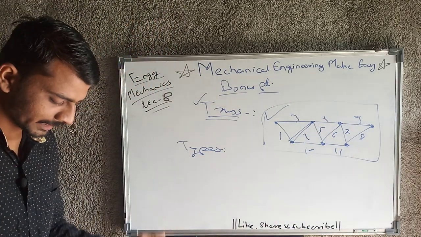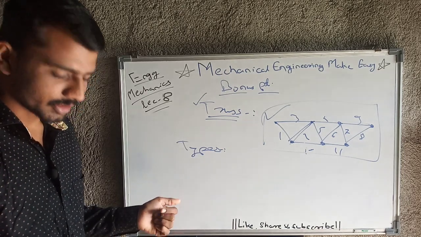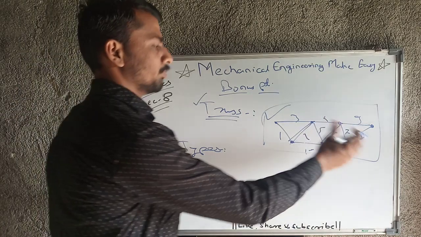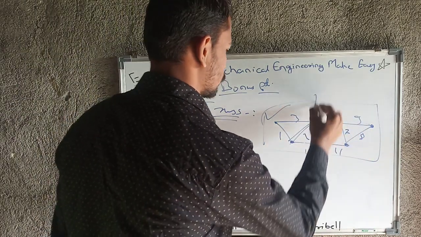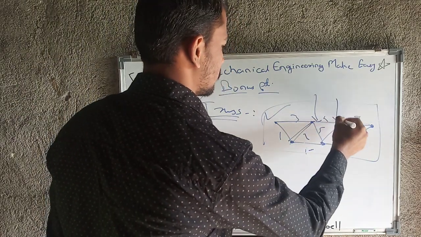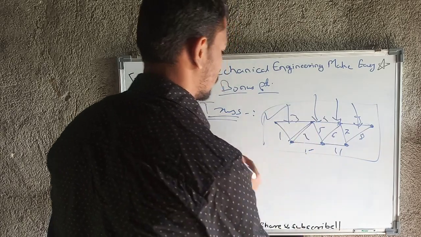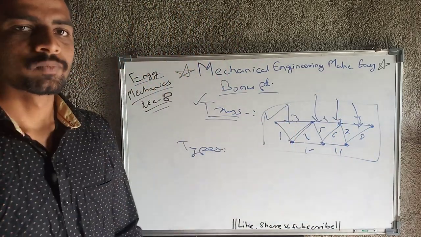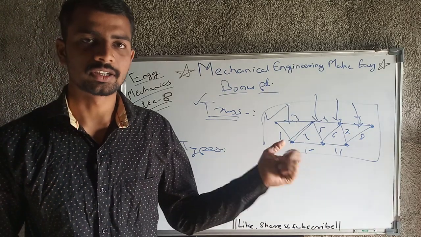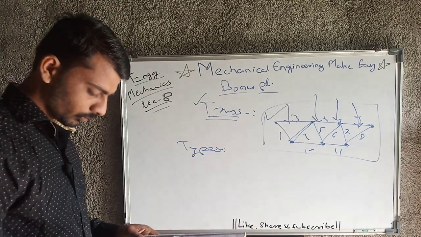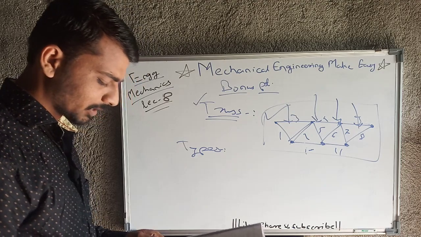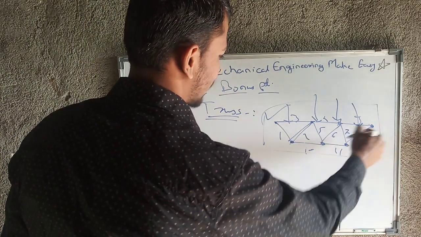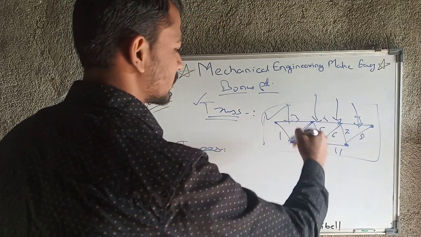Then next is rigid truss. A rigid truss is one that does not collapse after loading. The main purpose of a truss is to hold load, so there may be a number of loads here, and if after loading the truss is not failing, that means it is a rigid truss. Then next is simple truss. Simple truss means we have joined all the elements into triangular form.